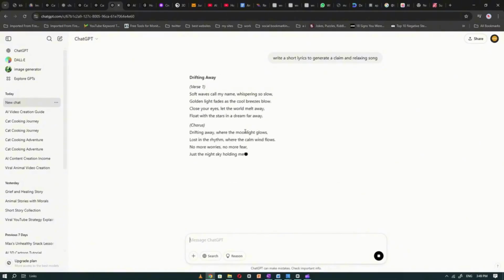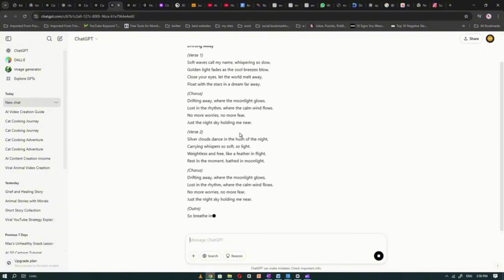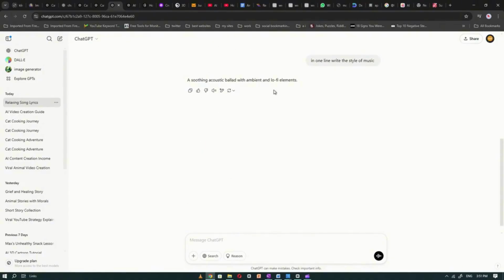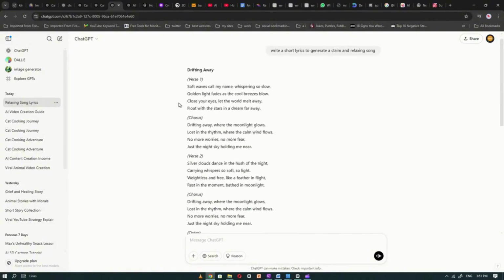Paste the music style in the appropriate section, click on Generate, play the song to listen to it, choose the one you want. You can regenerate the songs again if you don't like any of them. Once you are done, download the songs.